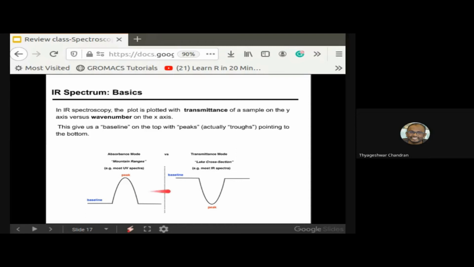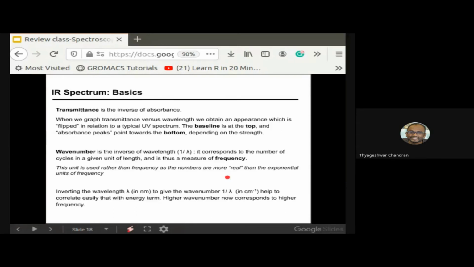In IR spectroscopy, this will be the baseline, and the peak will be like a trough pointing towards the bottom. These are some of the definitions of transmittance and wave number.